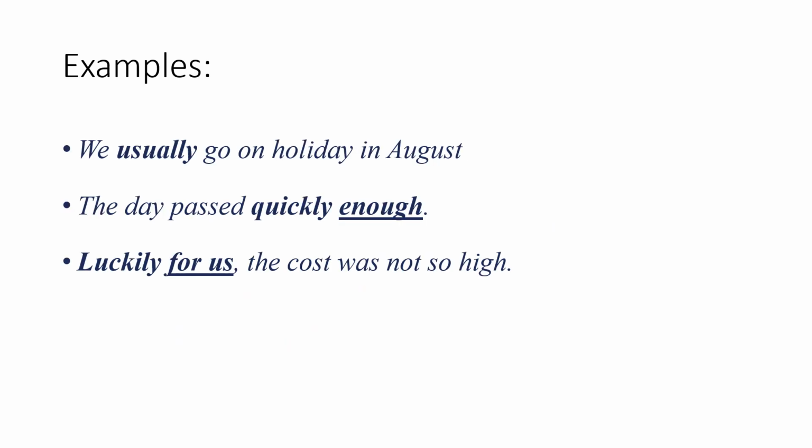For example, we usually go on holiday in August. Over here, the highlighted word usually is an adverb. The day passed quickly enough. Over here, quickly enough is an adverb phrase. Luckily for us, the cost was not so high. So, luckily for us is an adverb phrase over here.